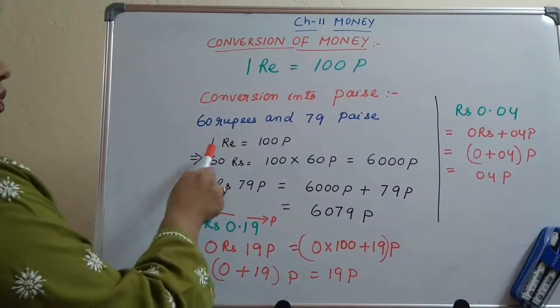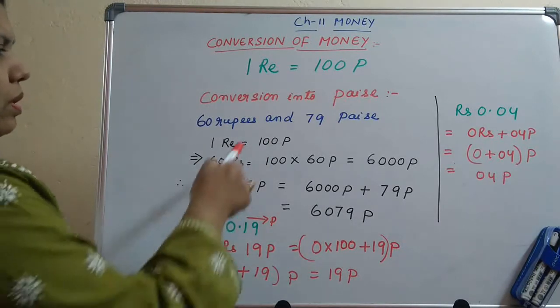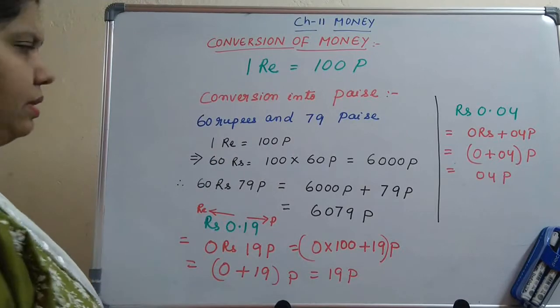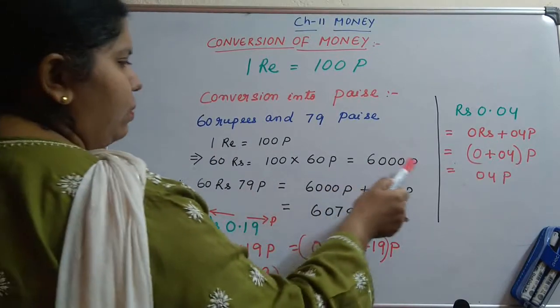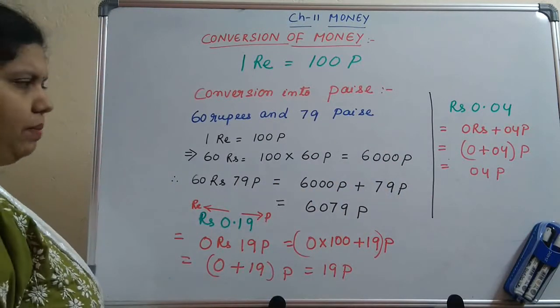So we know that 1 rupee equals 100 paise. So 60 rupees equals 100 into 60, that is equal to 6000. If I multiply 60 and 100, I will get 6000 paise.